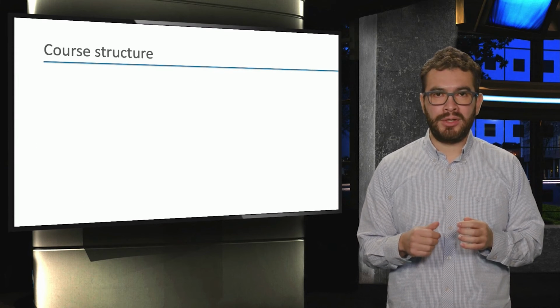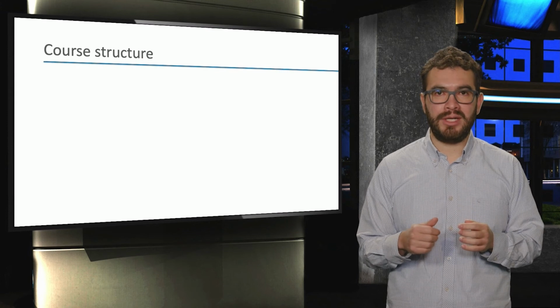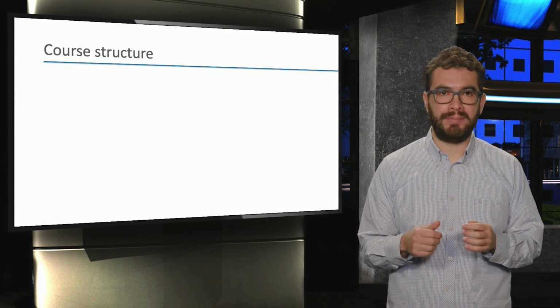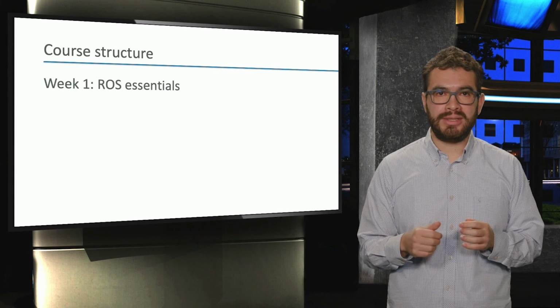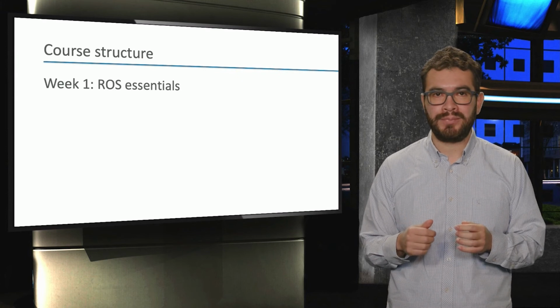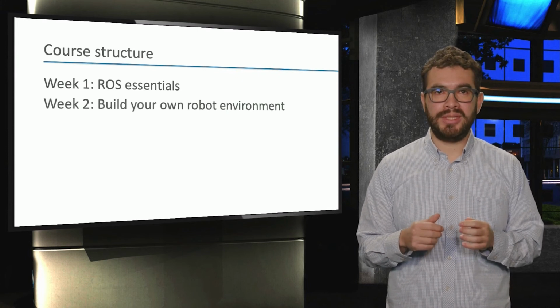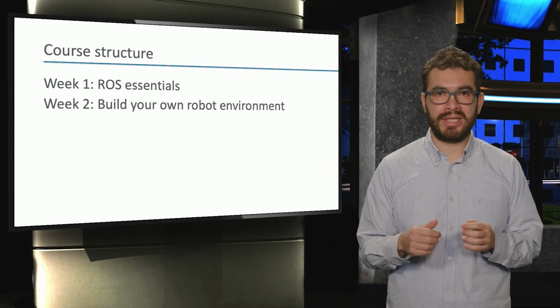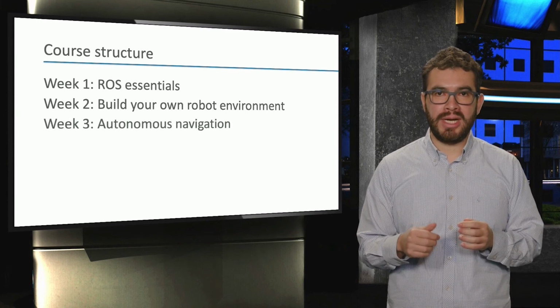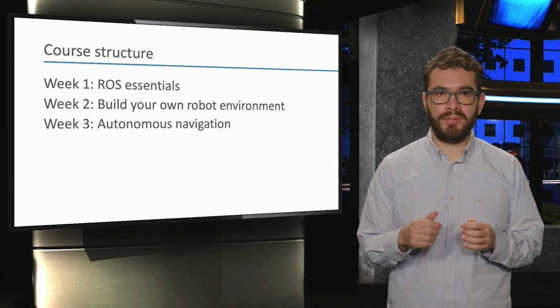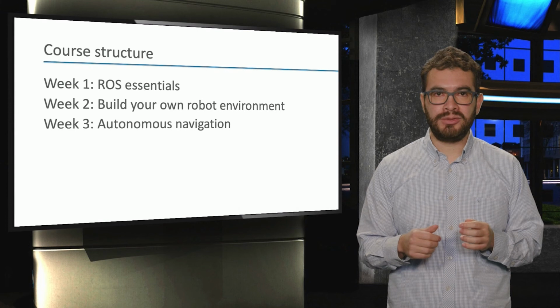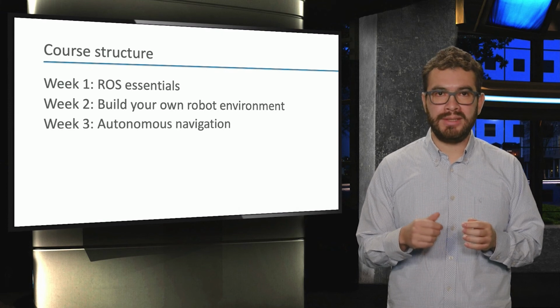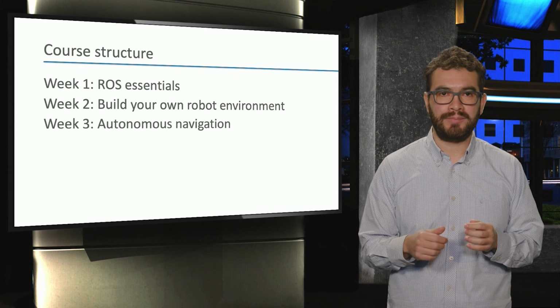Now, to give these robots intelligent behaviors, we have developed a 6-week course program. In week 1, you will learn the ROS basics, such as how to make one software component talk to another. In week 2, you will learn to build your own robot simulation environment by adding and modifying the shapes and locations of the objects in the scene. Then, in week 3, you will learn how to use the ROS software components for robot navigation, and your simulated robot will make its own map and use it to navigate around.